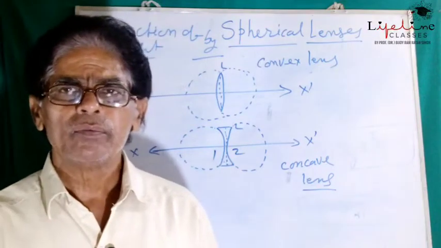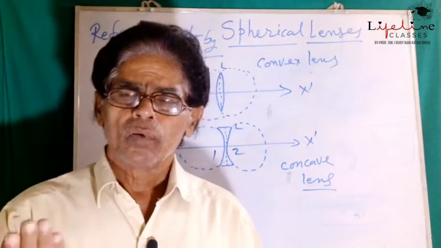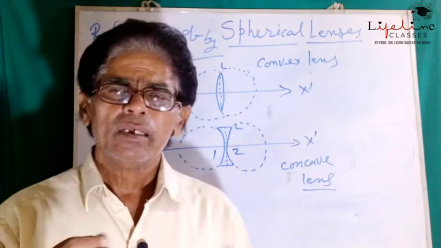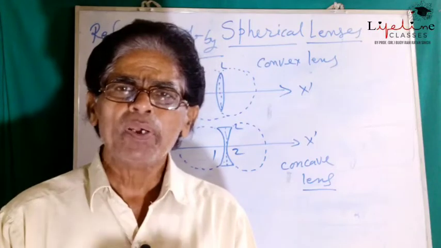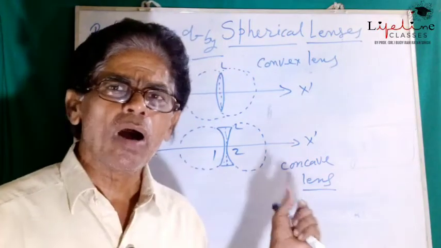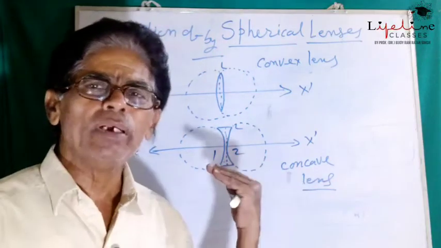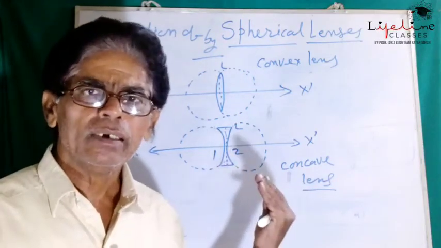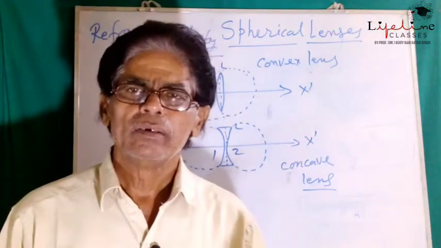If we observe the diverging beam from the front side, these beams of light appear to be emerging out of the point where they have been extrapolated and meet.